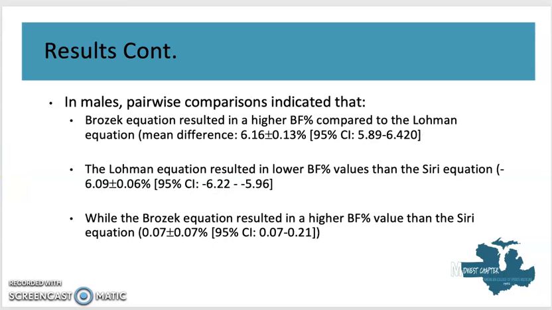Similarly, in males, the Brozek equation resulted in a higher body fat percentage compared to the Lohman equation. The Lohman equation resulted in a lower body fat percentage value compared to the Siri equation, while the Brozek equation resulted in a higher body fat percentage value than the Siri equation. As you can see, we also have the body fat percentage plus or minus 1 standard error. We also are comparing them using the 95% confidence interval.